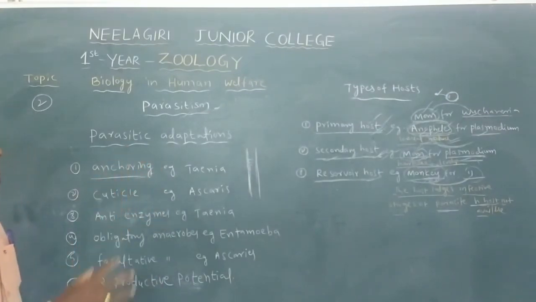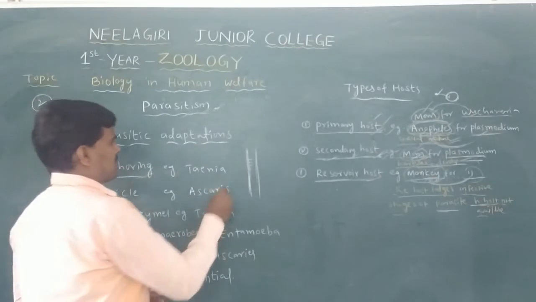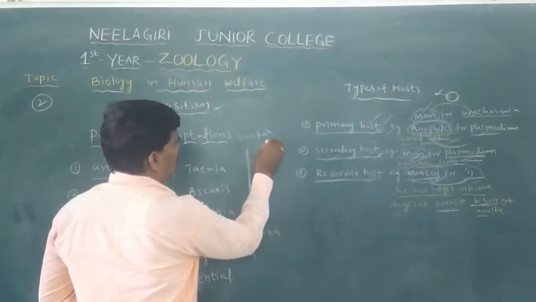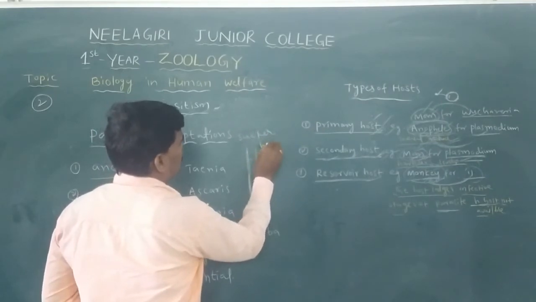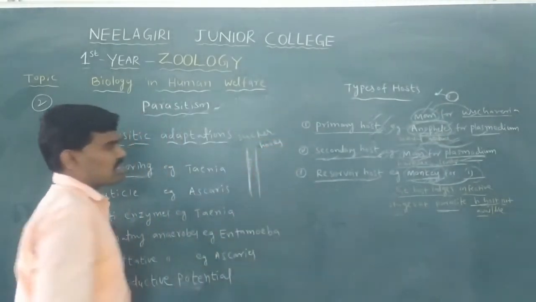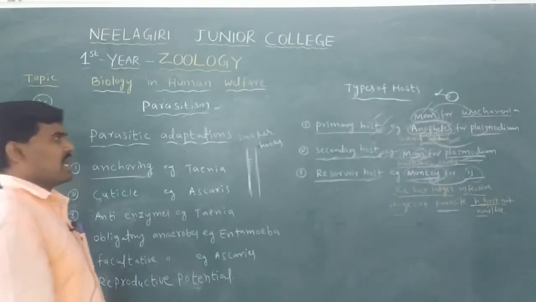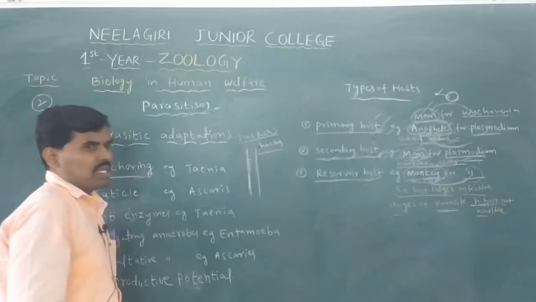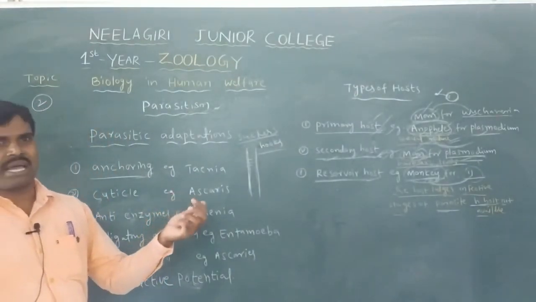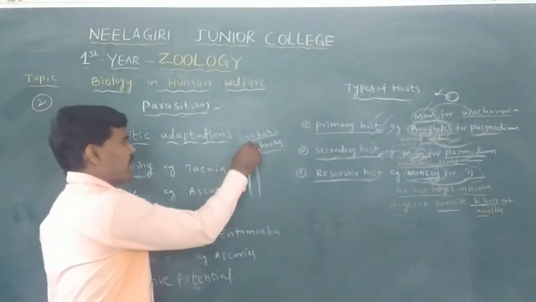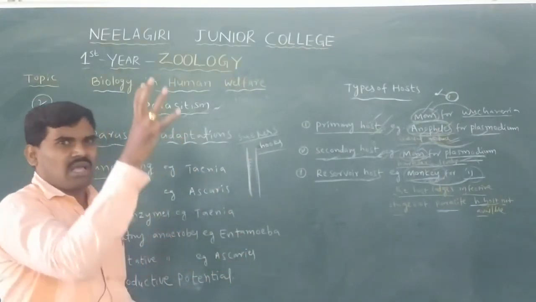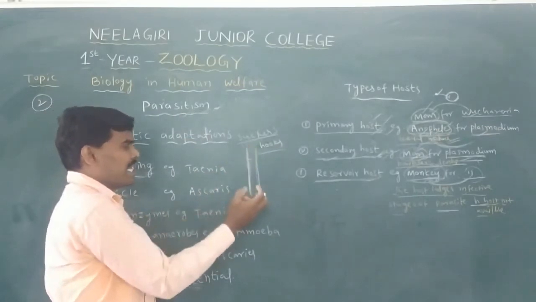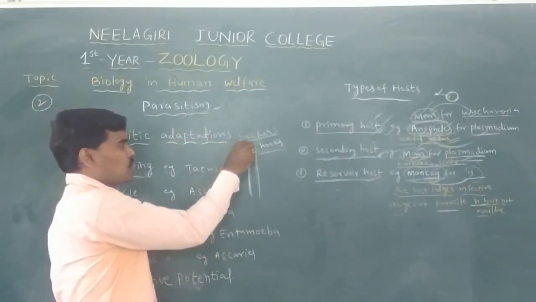The anchoring organs are the suckers, hooks, and the rostellum. Suckers, hooks, and rostellum are for holding and capturing the host bodies.